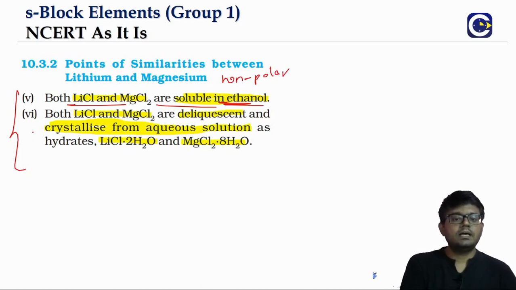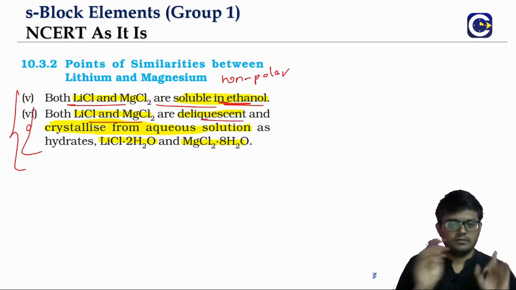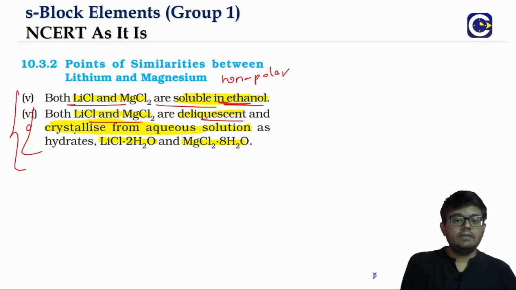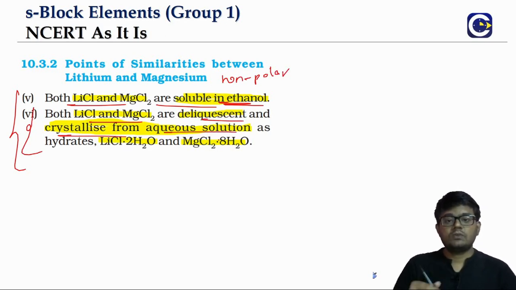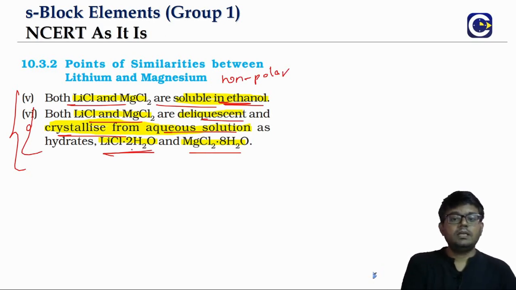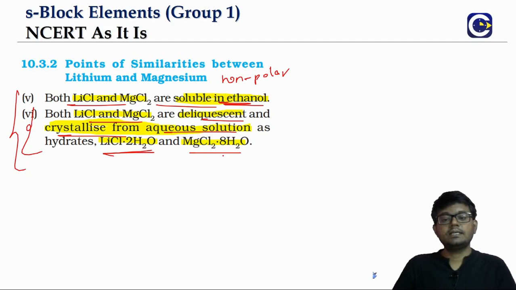And both lithium chloride and magnesium chloride are deliquescent, and they will also be able to crystallize from the aqueous solution as a hydrate, like we said before. Lithium will form LiCl.2H2O, two water molecules inside the crystal. Magnesium will form MgCl2.8H2O. So these are the similarities between lithium and magnesium.